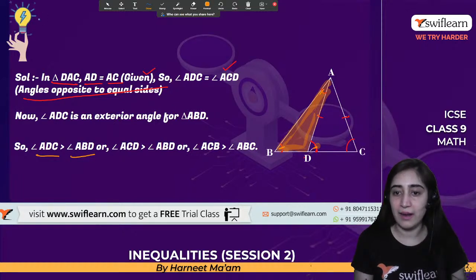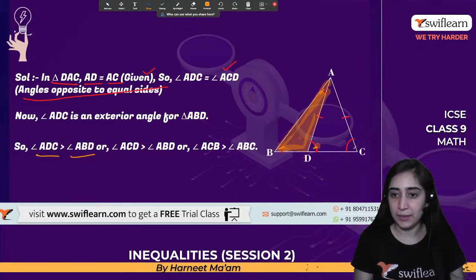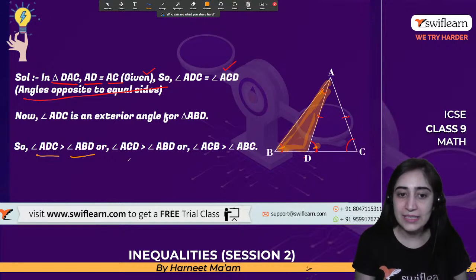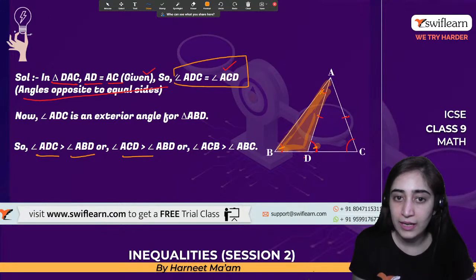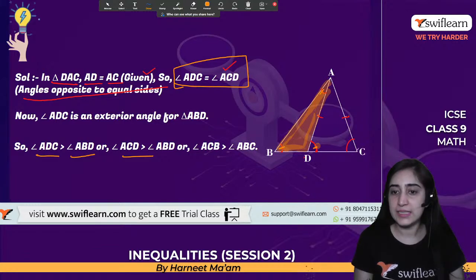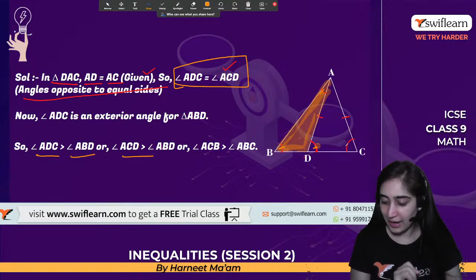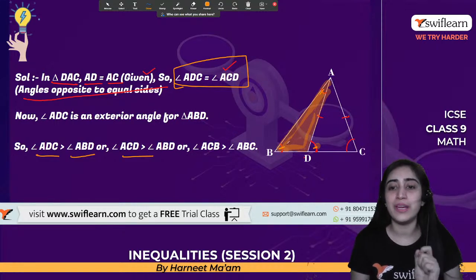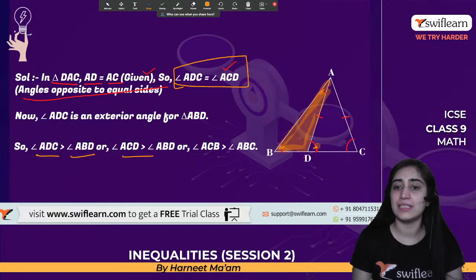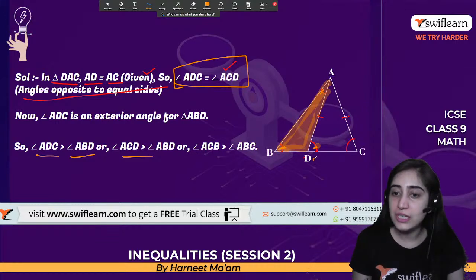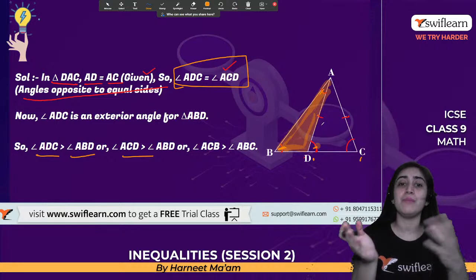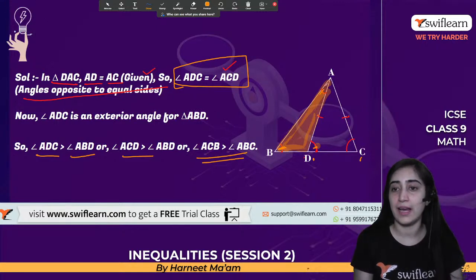Similarly, this exterior angle ACD will be greater than angle ABD. Why am I saying this? Because these two angles are equal. Similarly, ACB will be greater than angle ABC. So what am I doing? I have finalized that this angle is greater than this angle. Now I know these two angles are equal. That automatically means angle ACB would be greater than angle ABC.